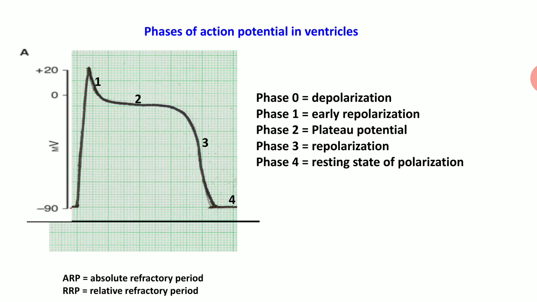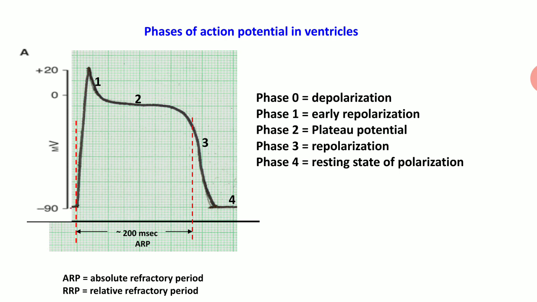So what is the absolute refractory period? The absolute refractory period is the period of depolarization along with the initial one third of repolarization. What it denotes is that even a stimulus stronger than threshold will not be able to elicit any mechanical response. So that is the absolute refractory period.